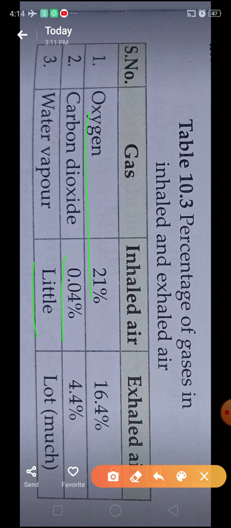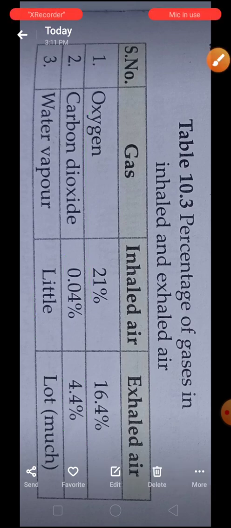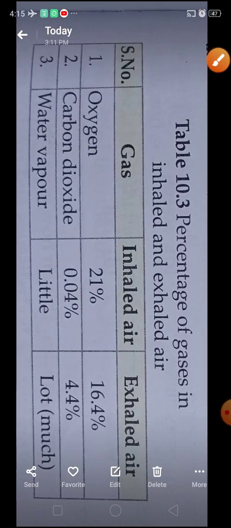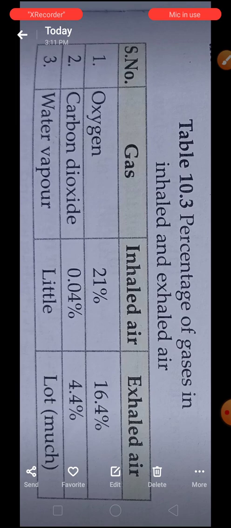Next one, exhalation. While we exhale, 16.4% oxygen is released from the lungs, and 4.4% carbon dioxide is released with a lot of water vapor. So during exhalation, oxygen is also released, but we focus on the fact that while we exhale, carbon dioxide is released. So these are some facts regarding inhalation and exhalation.